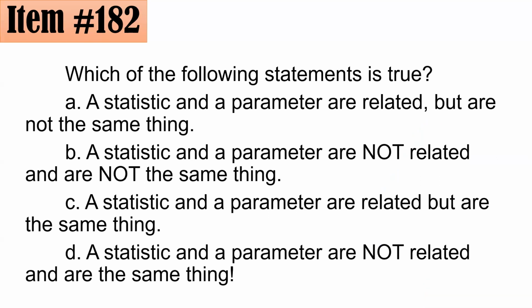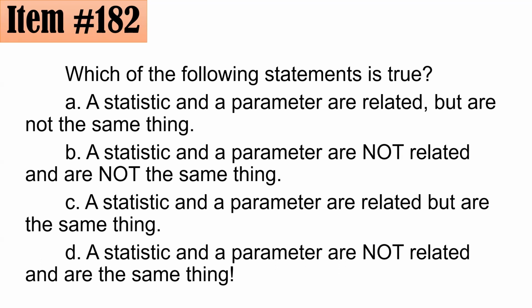Which of the following statements is true? A. A statistic and a parameter are related but are not the same thing. B. A statistic and a parameter are not related and are not the same thing. C. A statistic and a parameter are related and are the same thing. Or D. A statistic and a parameter are not related and are the same thing.